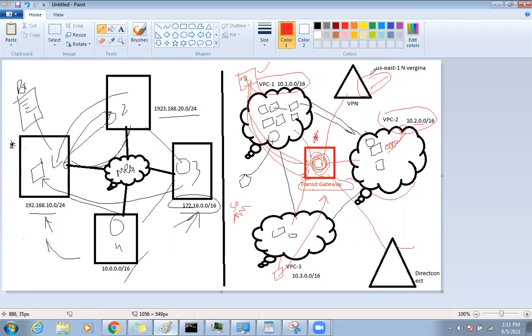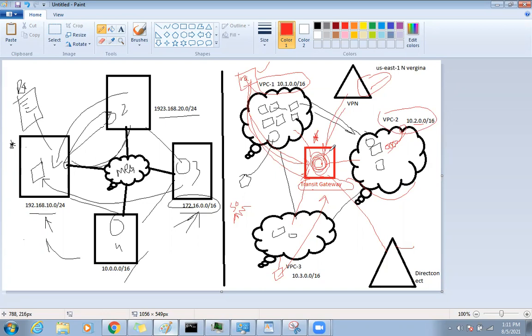You cannot use overlapping networks anywhere in networking, it will be a loop. So every network should be different. You need to attach those networks to the common shared place, the transit gateway. Then you can play around after the transit gateway.